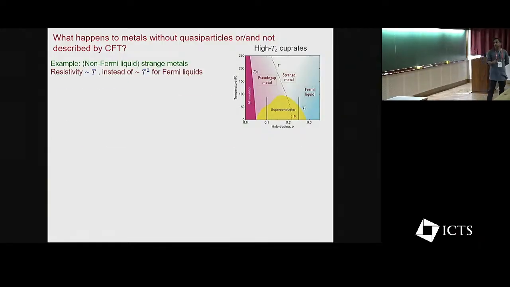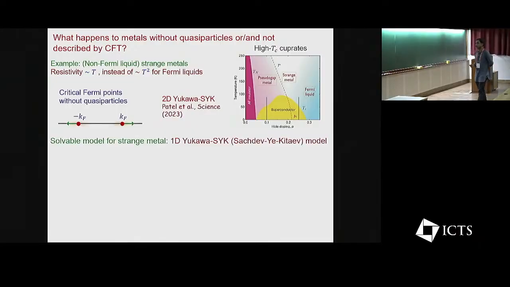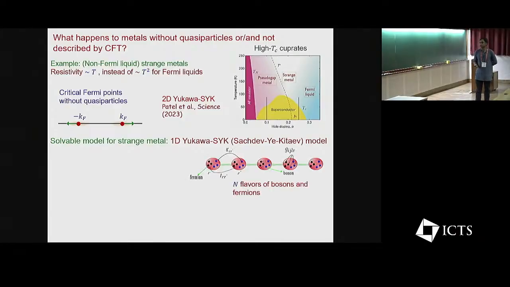Motivated by this, we are going to look into a model which is the one-dimensional Yukawa-Sachdev-Ye-Kitaev model, which is basically a one-dimensional model with two Fermi points. However, at these Fermi points, there are no quasi-particles. So it's a critical Fermi point without quasi-particles. A similar thing has been studied in two dimensions, and it has been shown that this kind of non-Fermi liquid captures many of the properties of the strange metal. So very quickly, the model is essentially a large N model, where you can think of it as a collection of quantum dots. Each quantum dot has N flavors of bosons and fermions, and this is on a lattice.